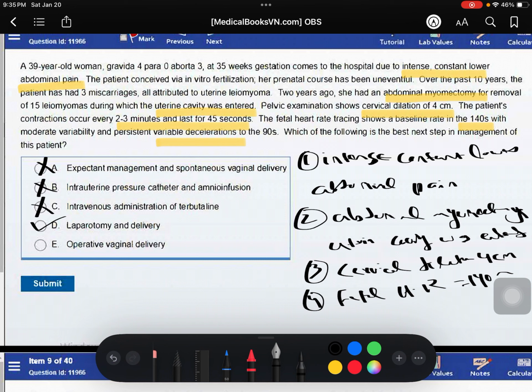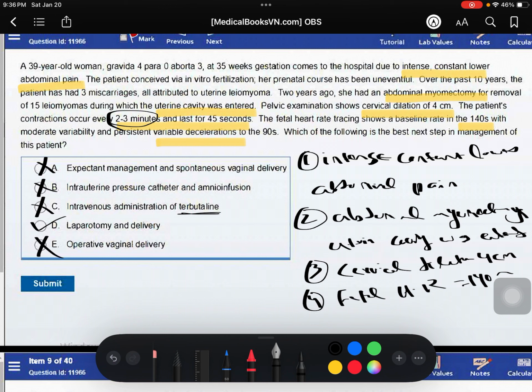Let's come to choice C, intravenous administration of terbutaline. As we already know, terbutaline is a tocolytic. Tocolytics mean to relax the uterus. But this patient's contractions are normal, as they occur every 2 to 3 minutes, so there is no need to administer intravenous terbutaline.